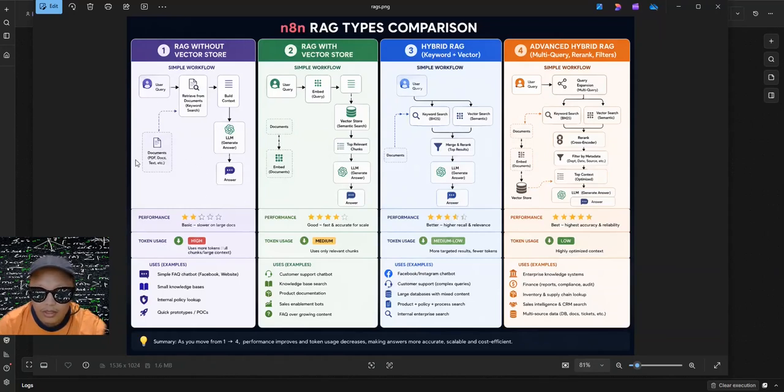So we are using AI agents for all this. So this one, there's no vector store. So it can handle only a single document with a few pages only, maybe up to 5 pages, and it can answer accurately based on that. But if you have maybe 20 pages or 50, 100 pages or multiple documents, this one can handle that with a vector store.